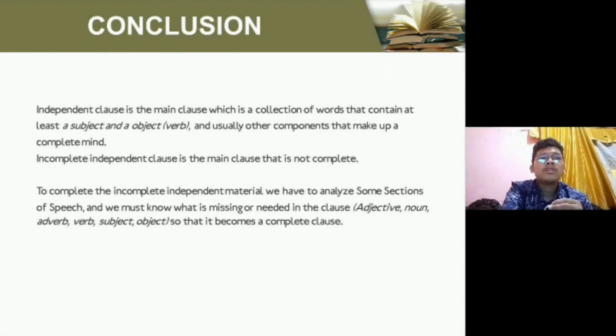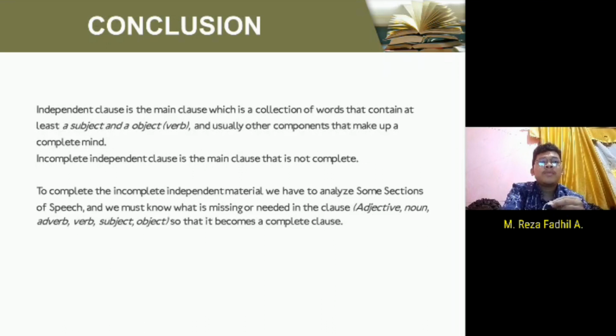Now we are almost at the end of the presentation, which is the conclusion part. So what we can conclude about this presentation is: an independent clause is the main clause, which is a collection of words that contain at least a subject and a verb, and usually other components that make up a complete thought. An incomplete independent clause is a main clause that is not complete.